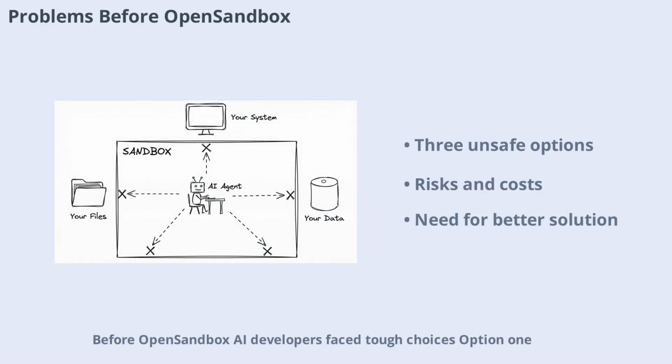Before Open Sandbox, AI developers faced tough choices. Option 1. Run the agent on your own machine, fast and easy, but risky. One mistake, and your files could be gone. Option 2. Pay for a cloud sandbox service, safe but expensive, with permanent fees and vendor lock-in. Option 3. Build your own isolation system, the safest, but it requires weeks of engineering work unrelated to your actual AI product. Most developers chose the first option and hoped for the best, but that wasn't sustainable.